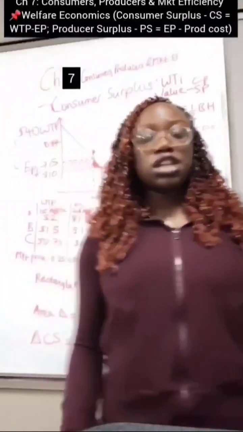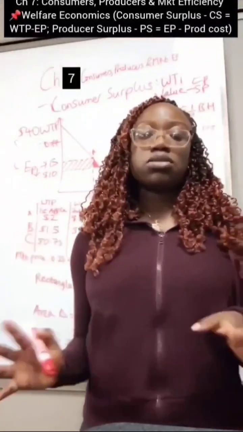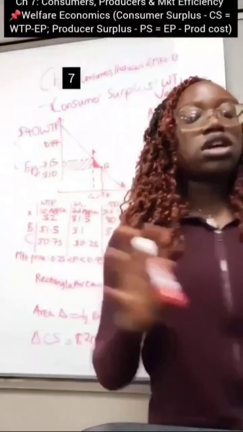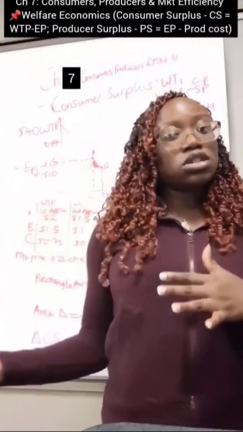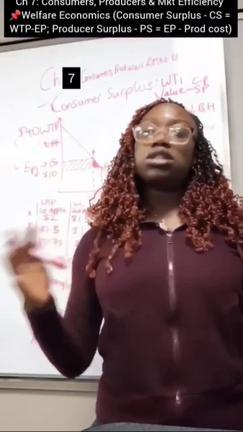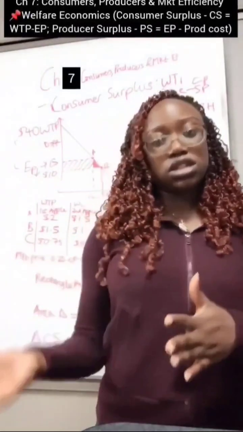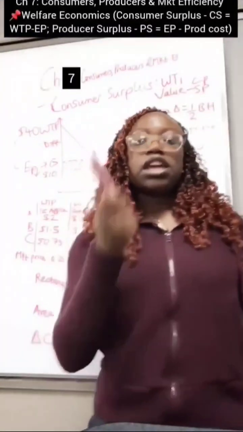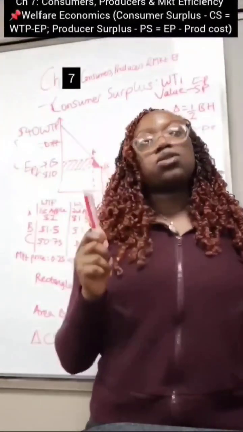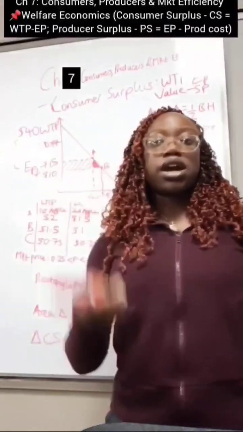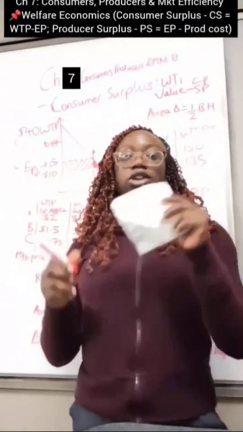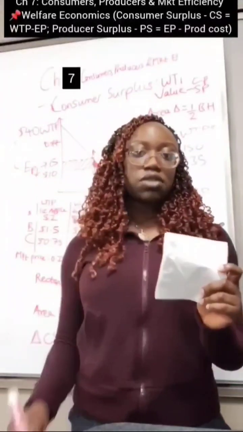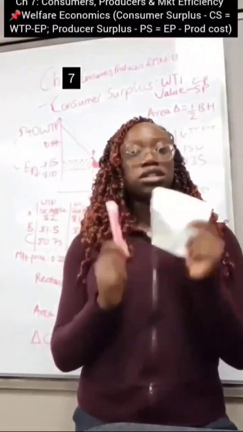Okay. Something else that I really want to emphasize is that when you're talking about consumer surplus, it has to be directly related to the price of that good, right? So you know how we have substitute goods and complementary goods. The price of a related good would affect the quantity demanded or the demand of a related good, right? But it doesn't affect the consumer surplus of a related good. So if I'm looking at this marker, a change in the price of this marker would affect the consumer surplus of this marker. If the price of this marker drops, then the consumer surplus of this paper towel may or may not increase or decrease, right? Regardless of the fact that these are complementary goods and are used together.